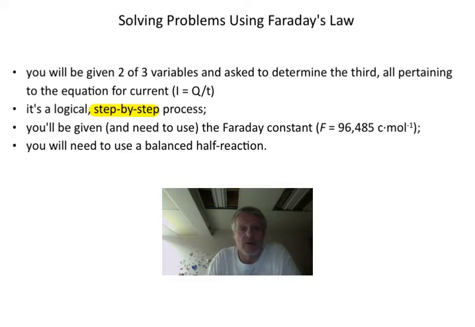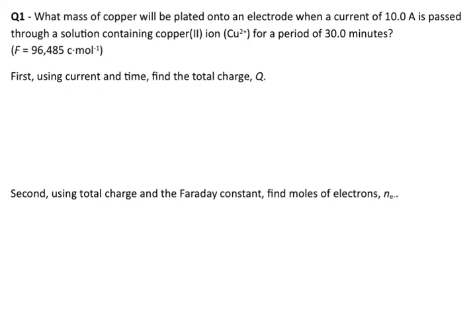It really is quite straightforward. You'll be given, and you'll need to use, the Faraday constant. So that's the total charge on 1 mole of electrons, 96,485 coulombs per mole. And you'll need to use the balanced half reaction. Okay, so if you keep that in mind, it's pretty straightforward. So without further delay, let's do one.